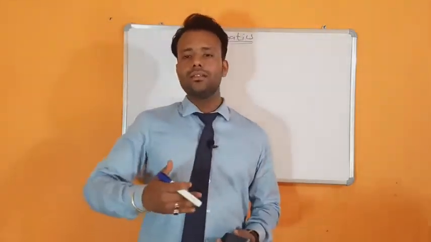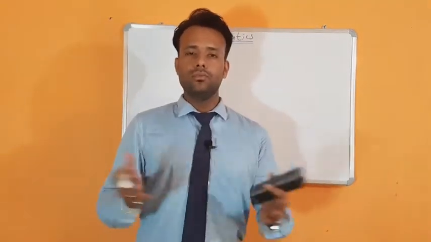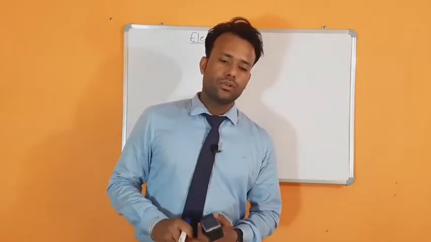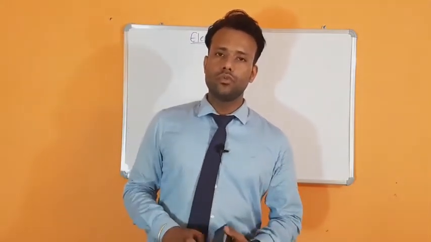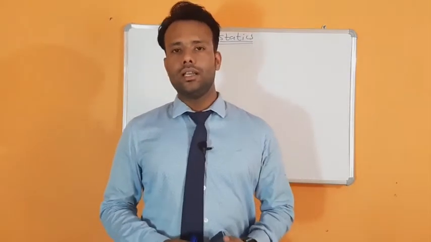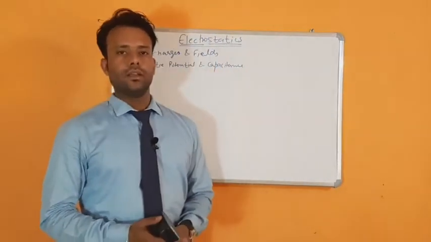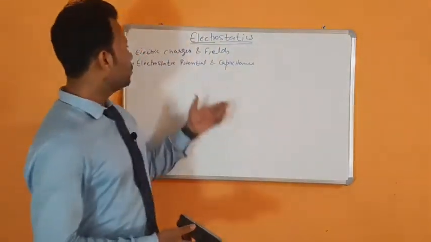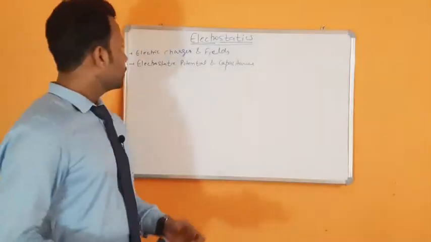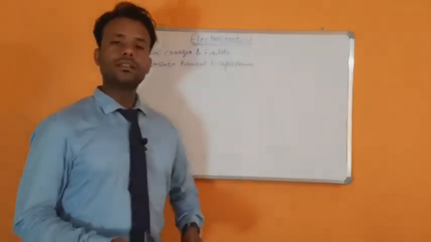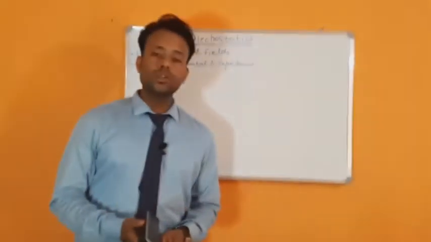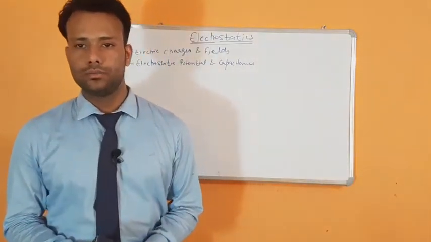We'll study it one by one, briefly, right? So let us start with the very first chapter, which is electrical field and charges. Here on the board you can see that I have divided electrostatics into two chapters. The first is electrical charge and fields.